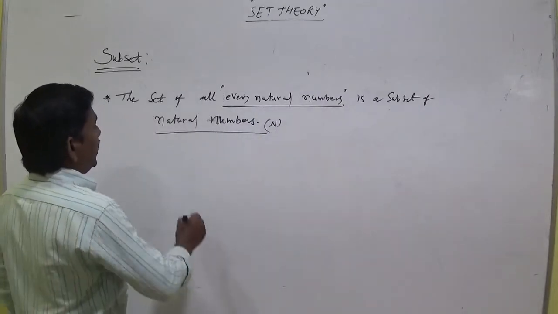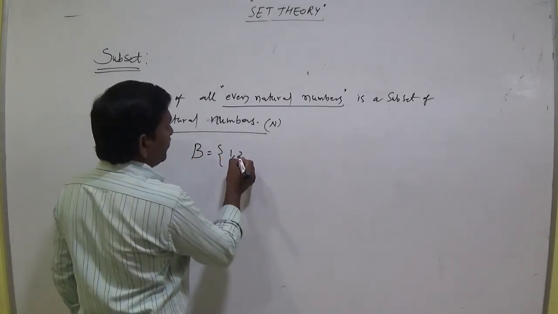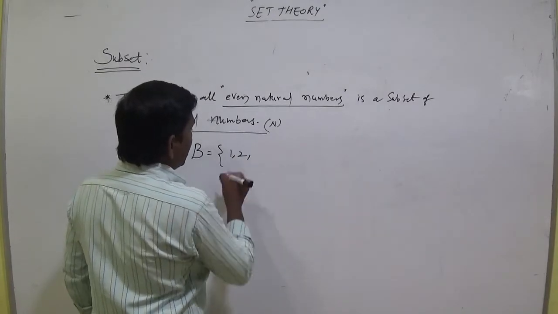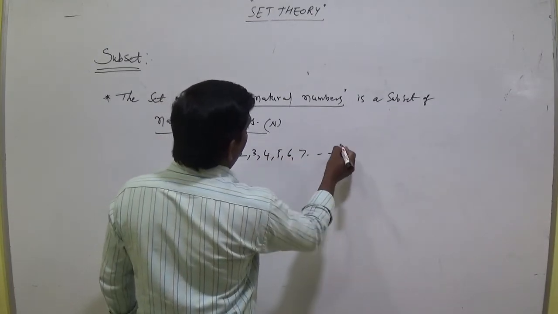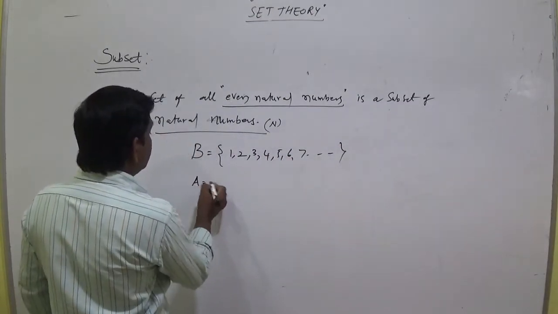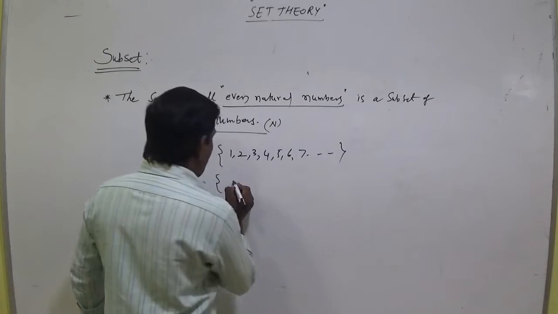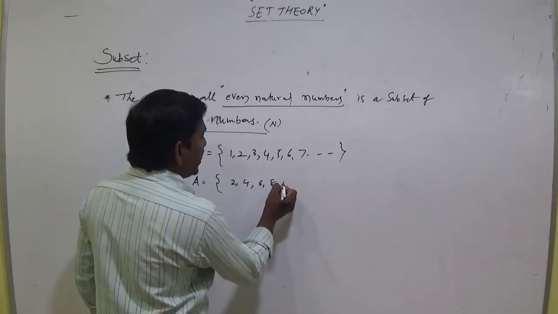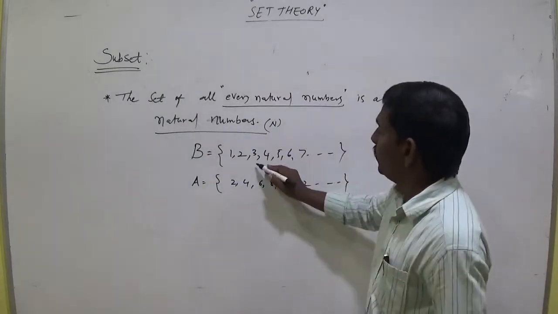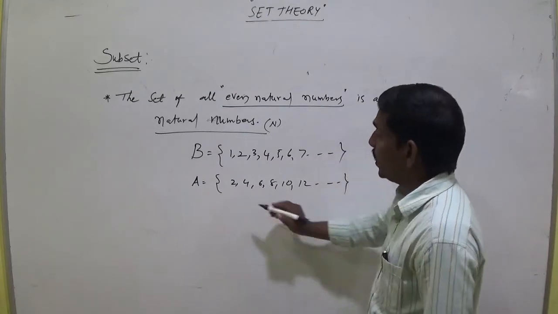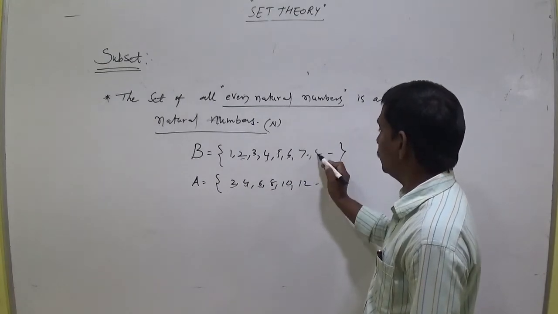For example, take B, the set of natural numbers 1, 2, 3, 4, 5, 6, 7, and so on. And A equal to even natural numbers 2, 4, 6, 8, 10, 12, and so on. 2 is there, 4 is also there, 6 is there, 8 is there.